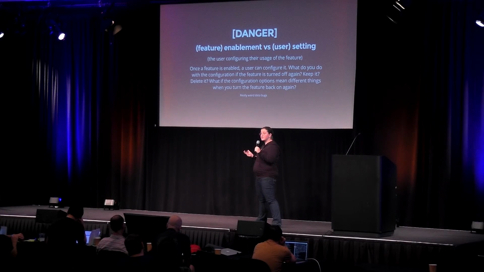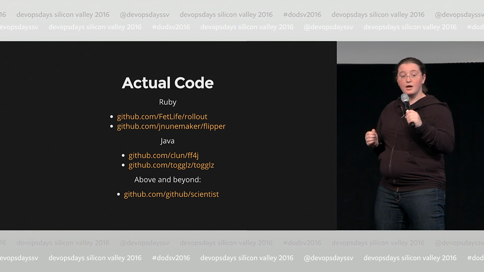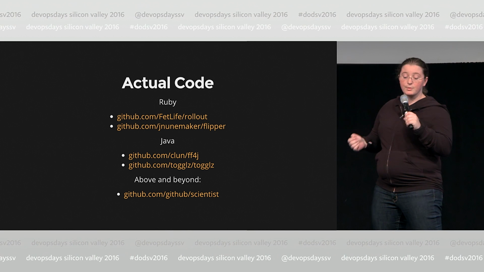Of course, once a feature is enabled, a user can configure it. If they configure it and then you turn it off because it went horribly wrong and then you turn it back on again because you fixed it, and their configuration means a different thing, then you have a lot of exciting bugs in production. There are a lot of frameworks that can do this.